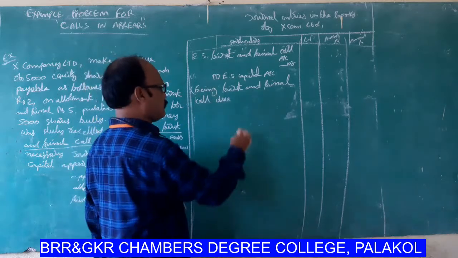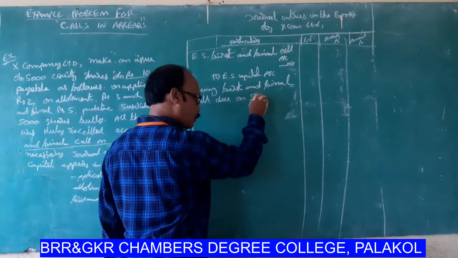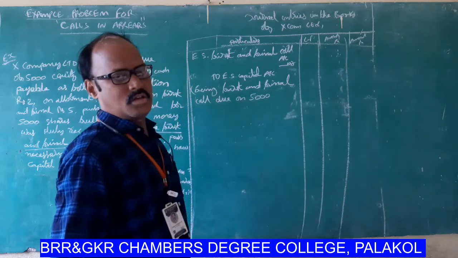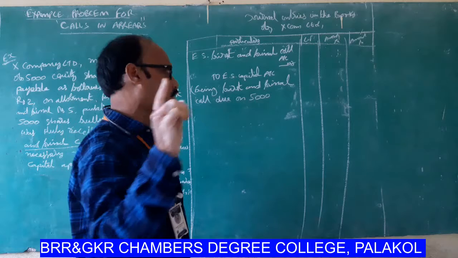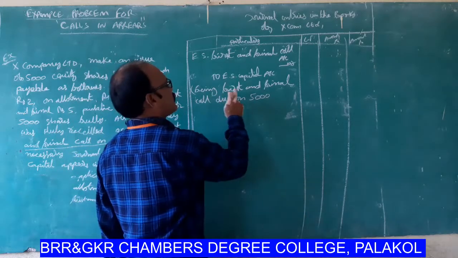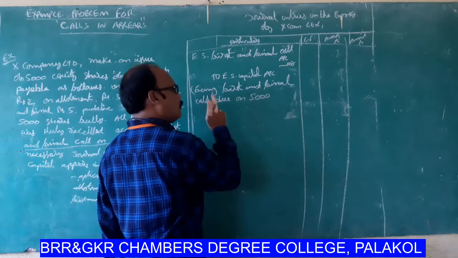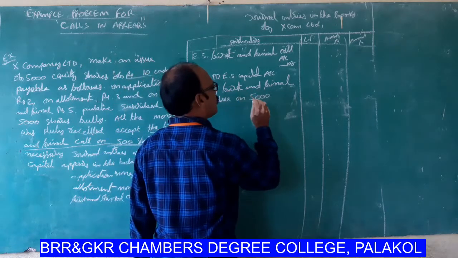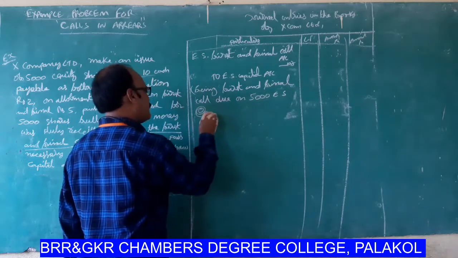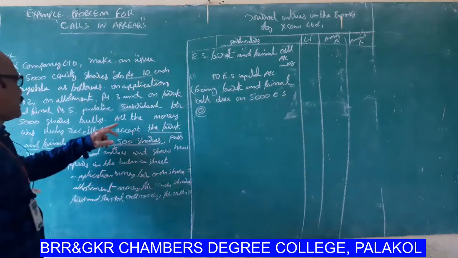Due on, actually due on, how many shares are issued? 5,000 shares. How many shares are subscribed? 5,000 shares. Being first and final call amount due on 5,000 equity shares at the rate of, what is the first and final call money?